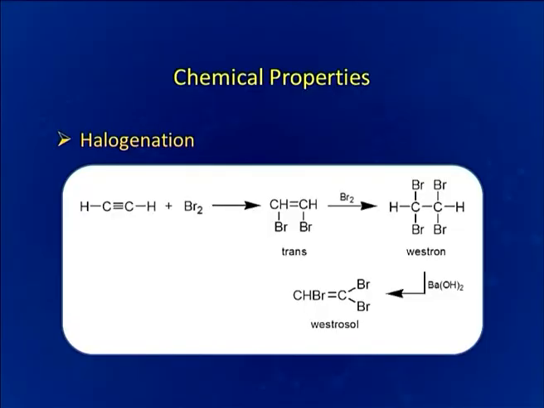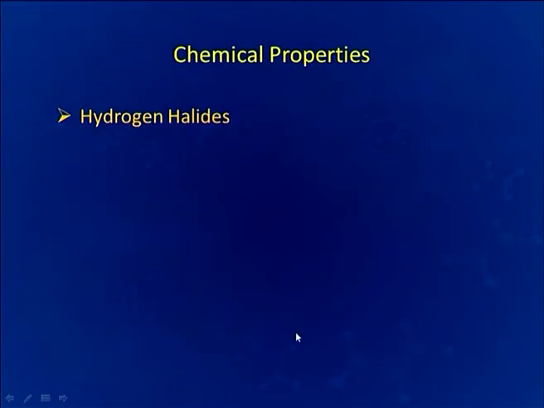Another example of halogenation here is reaction with bromine. Here we have seen how the bromine atoms have been added across the double bond and one of the pi bond has been opened up. Now upon addition of second mole of bromine, we are getting again tetrahalogen compound, and after treatment with barium hydroxide we are getting vestrosol.